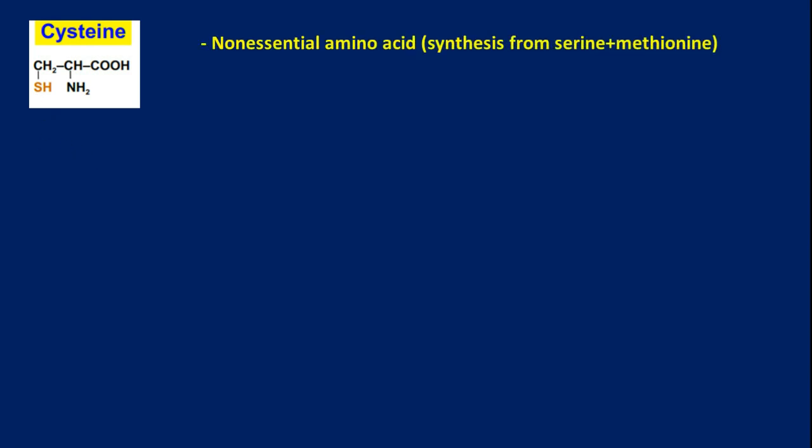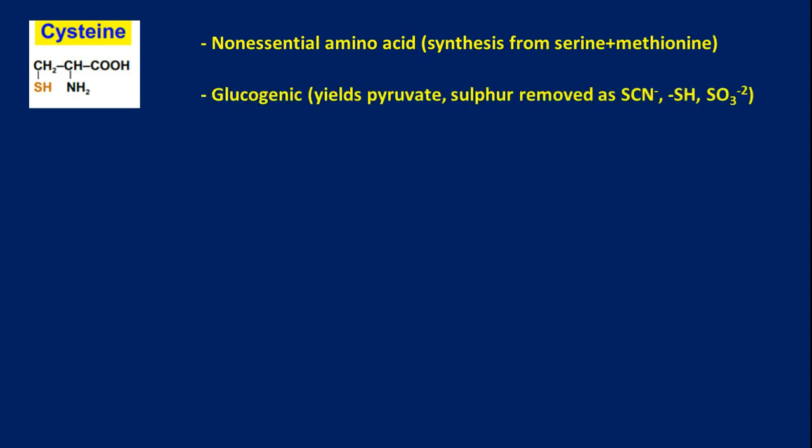Now let's see cysteine. Here we have the sulfhydryl group, and cysteine is a non-essential amino acid because it can be synthesized from serine and methionine. As you have seen, homocysteine reacts with serine, and after hydrolysis homocysteine becomes homoserine, and serine becomes cysteine. It is a glucogenic amino acid. It yields pyruvate, and sulfur is removed as thiocyanate, sulfhydryl or otherwise sulfite.